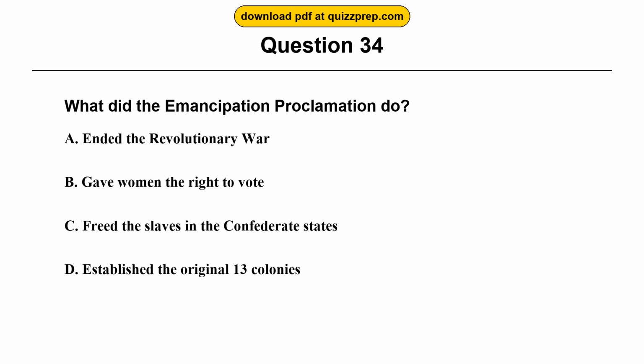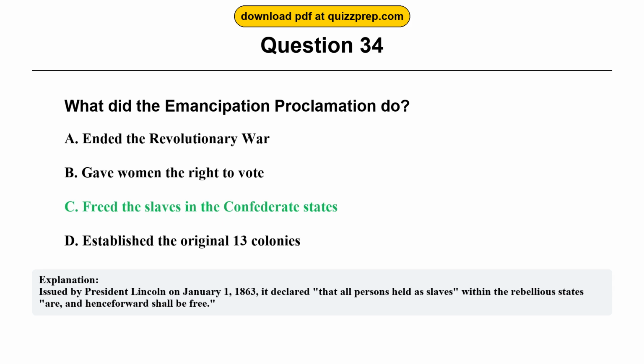Question 34. What did the Emancipation Proclamation do? Option A, ended the Revolutionary War. Option B, gave women the right to vote. Option C, freed the slaves in the Confederate States. Option D, established the original 13 colonies. The correct answer is option C, freed the slaves in the Confederate States. Issued by President Lincoln on January 1, 1863, it declared that all persons held as slaves within the rebellious states are, and henceforward shall be free.